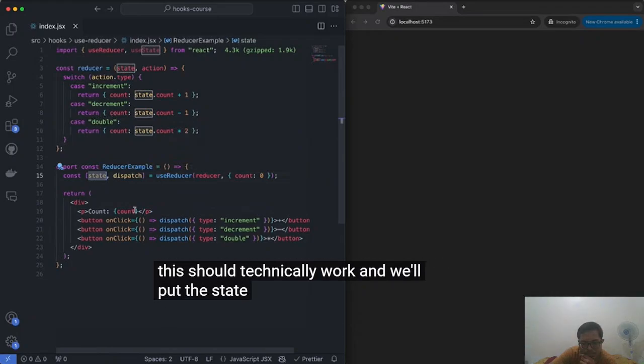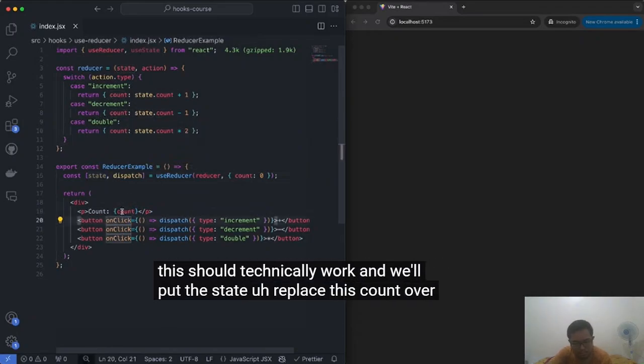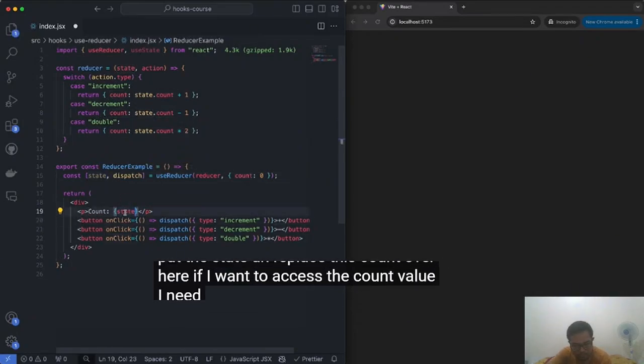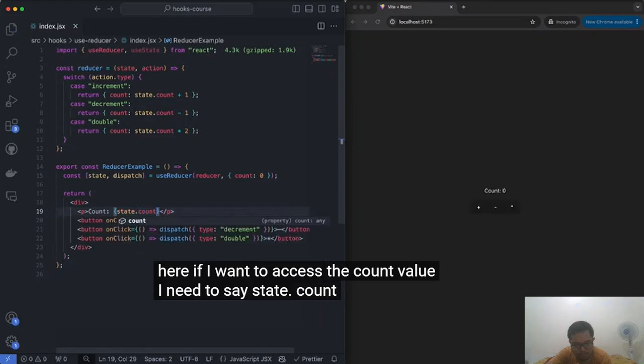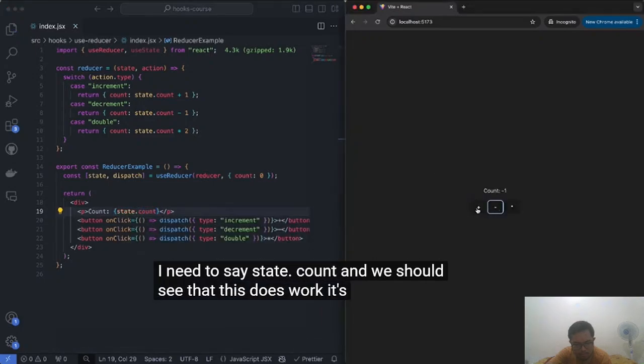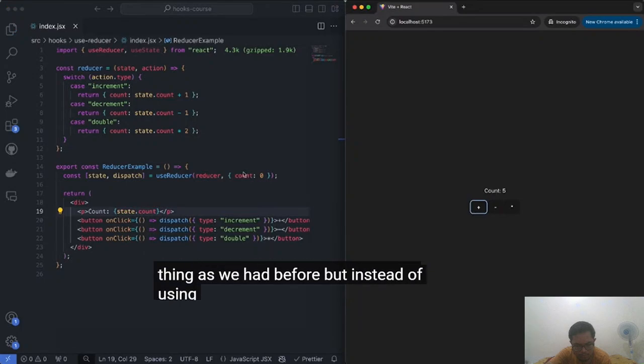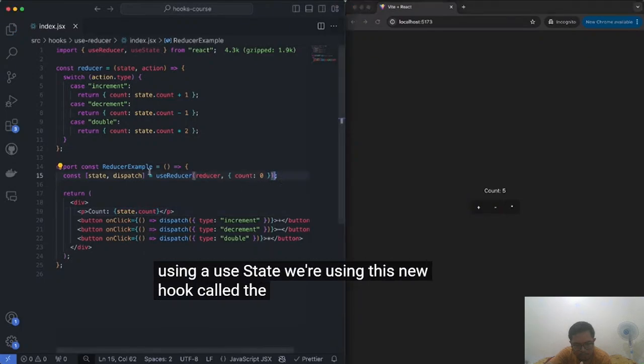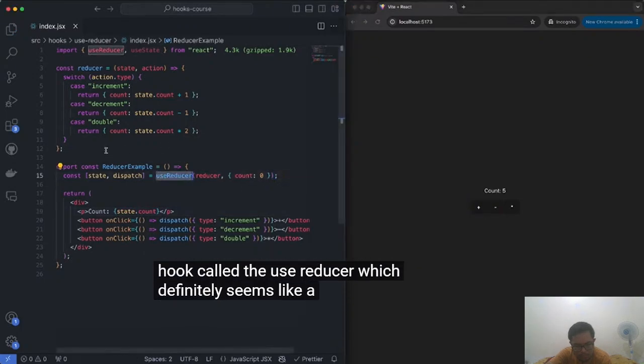And we'll put the state, replace this count over here. If I want to access the count value, I need to say state.count. And we should see that this does work. It's the same thing as we had before, but instead of using a useState, we're using this new hook called the useReducer, which definitely seems like a lot more work.